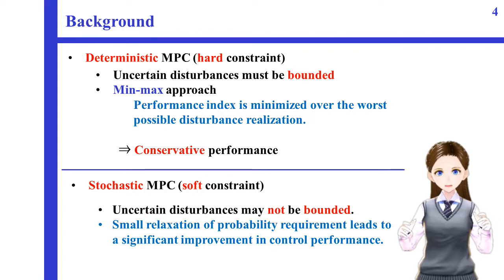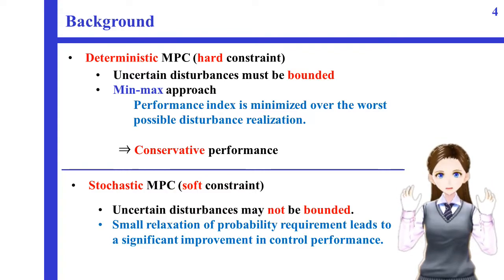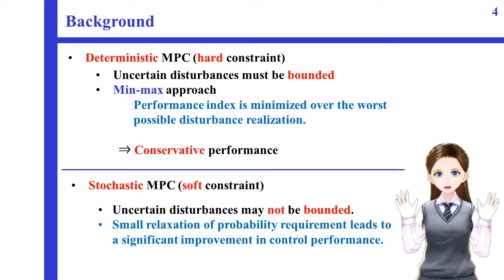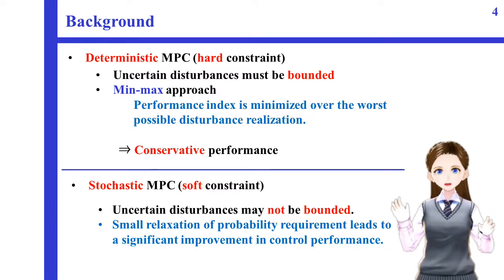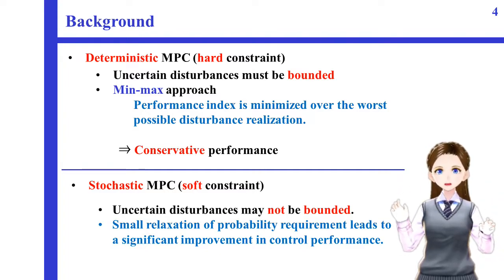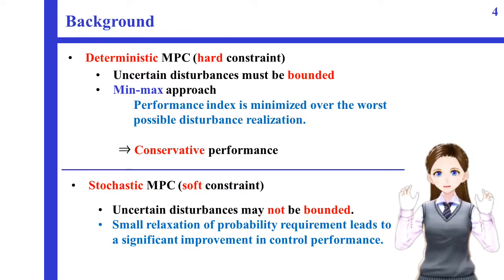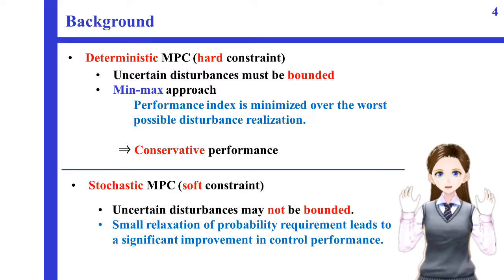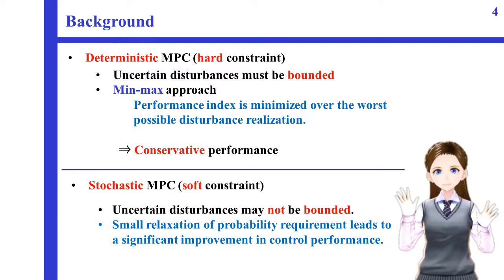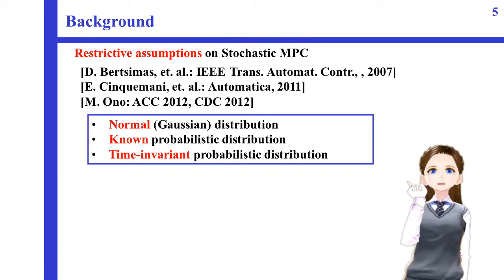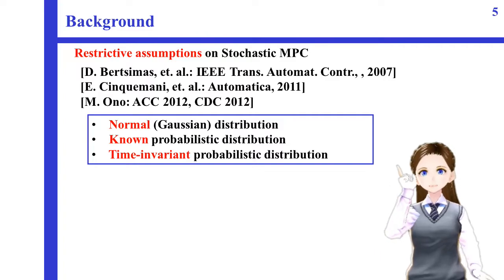It is known that a small relaxation of the probability requirement sometimes can lead to a significant improvement in the achievable control performance. However, probabilistic constraints are generally intractable in an optimization problem. In recent decades, much attention has been paid to this difficulty of the stochastic MPC problem. Thus, several methods have been proposed to handle probabilistic constraints. However, so far proposed methods impose some restrictive assumptions on uncertain disturbances as shown here.